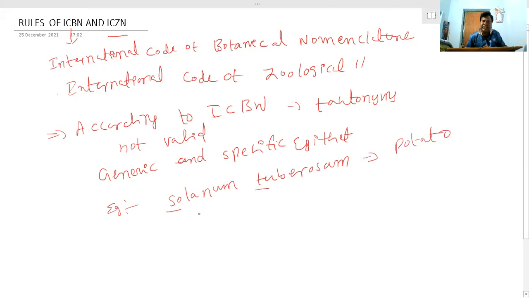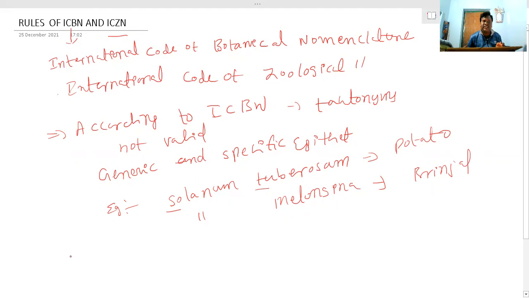And one more example we'll take here, Solanum melongena. It is the scientific name for brinjal, where the generic name is different and the specific epithet name is different. Okay, and if you go for Solanum lycopersicum, tomato, the generic name is different and the specific epithet name is different.